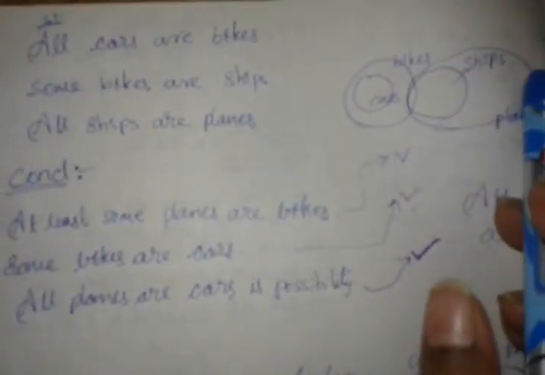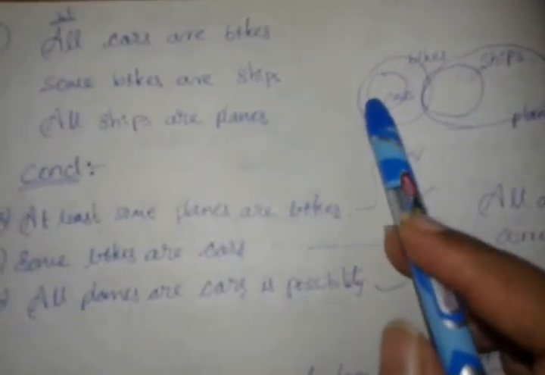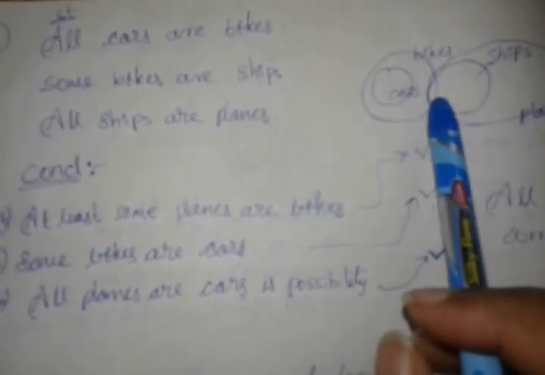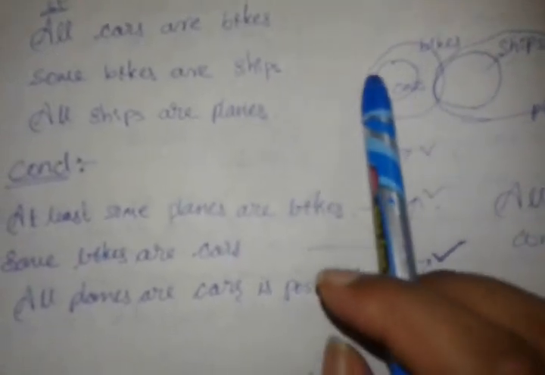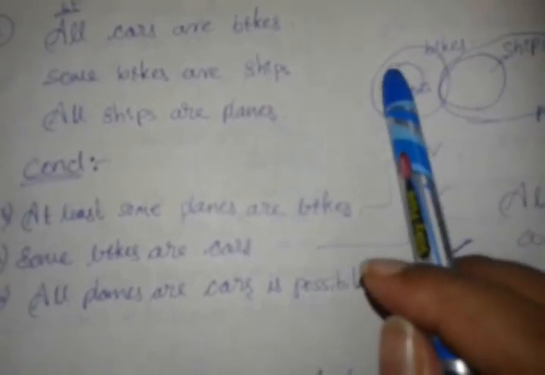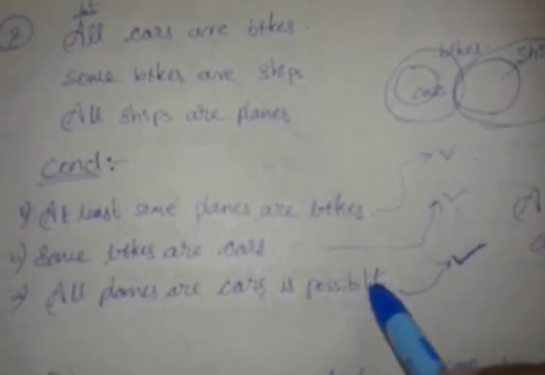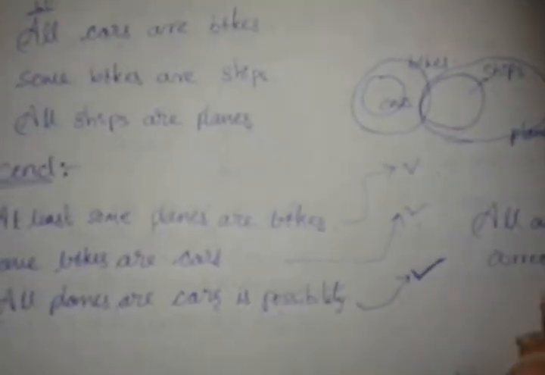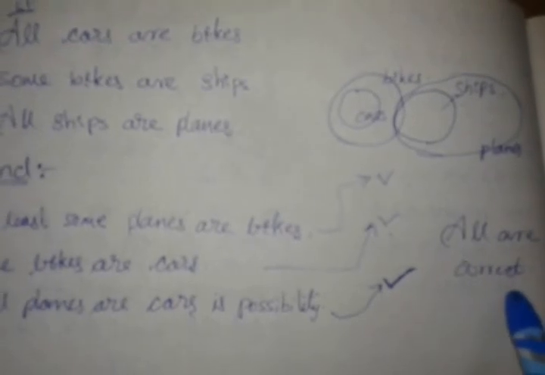All planes are cars is a possibility. Yes, it is possible. There is no objection, no negative statement between plane and car. So all planes can be moved to cars. And he has given it as a possibility. It's not a definite statement. If it were a definite statement, I could say wrong, but he has given a possibility, so it's correct. So all are following, all are correct.